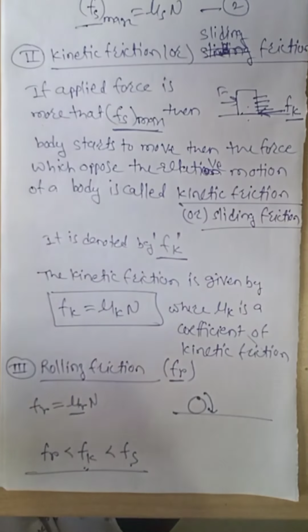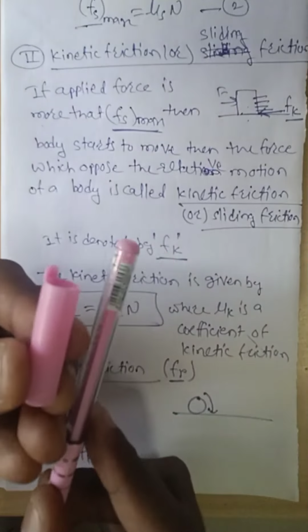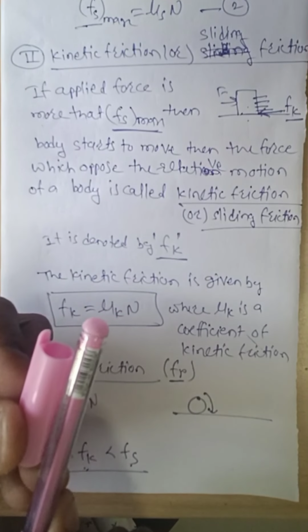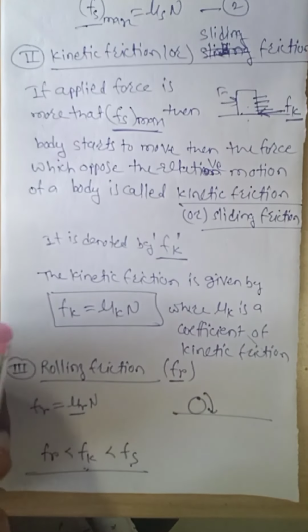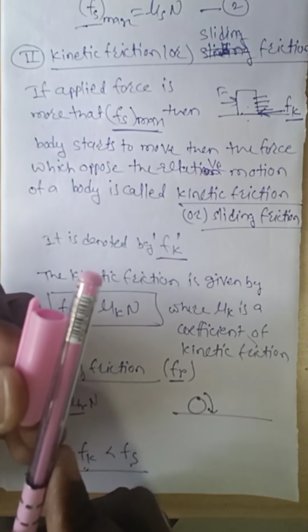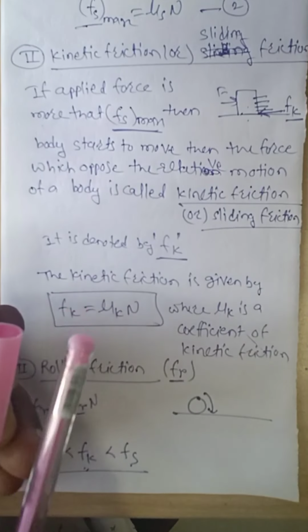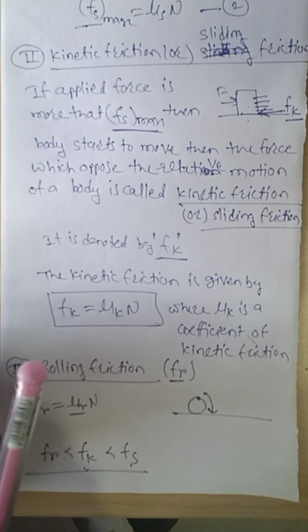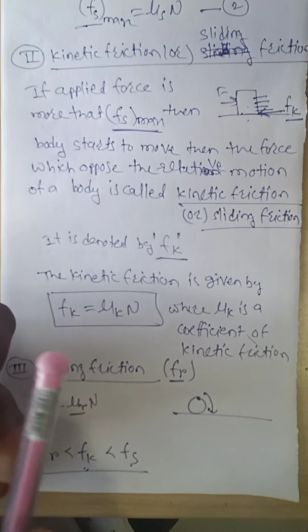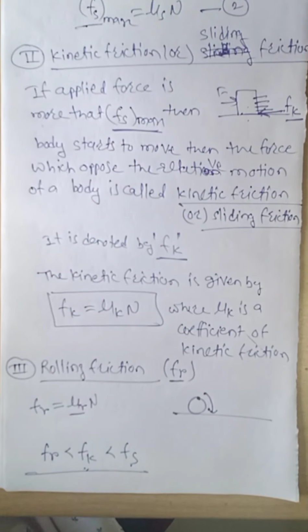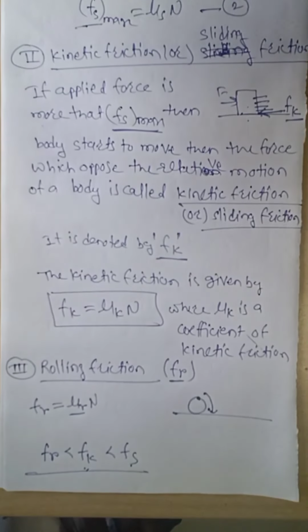Suppose these are two parts of a machine. If they are in direct contact with each other and moving in that direction, there will be more friction. But if you put a ball bearing between those two objects, the friction will be less. Therefore, in many big machines, a ball bearing is put between two parts of the machine, and the friction is reduced.